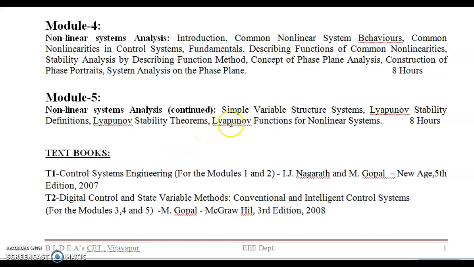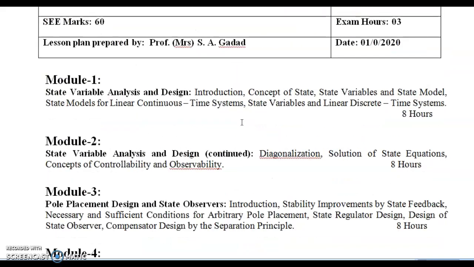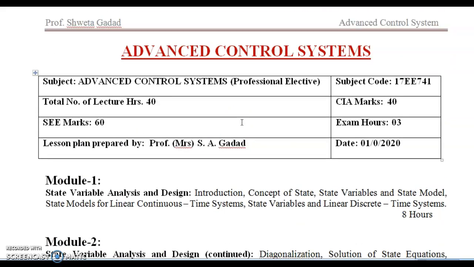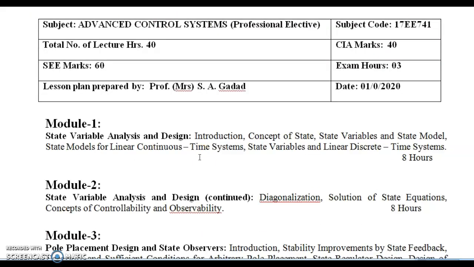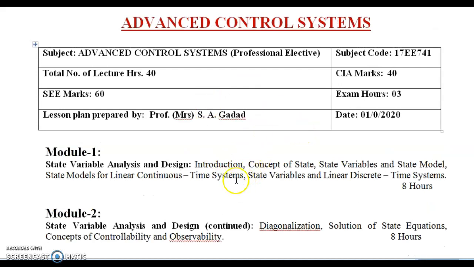Compulsory 1 theory and 1 problem from the fifth model. In the fifth model, 1 is theory part and 1 is a problem based on that. We are going to study 3 problems based on the 3 topics. See the total advanced control system. I think now you are getting an idea of what the advanced control system is.